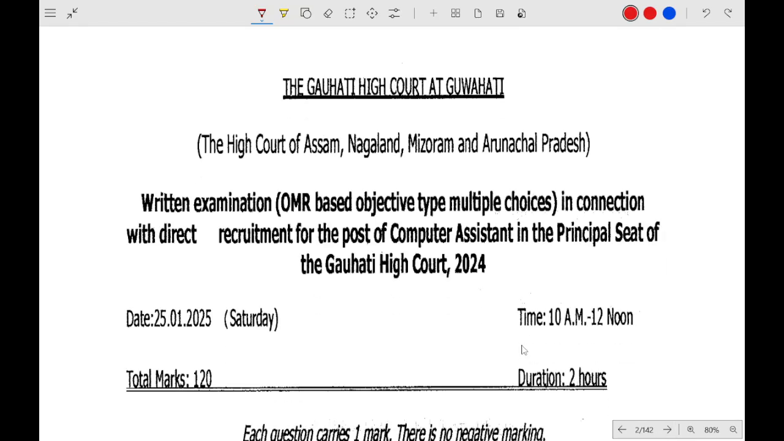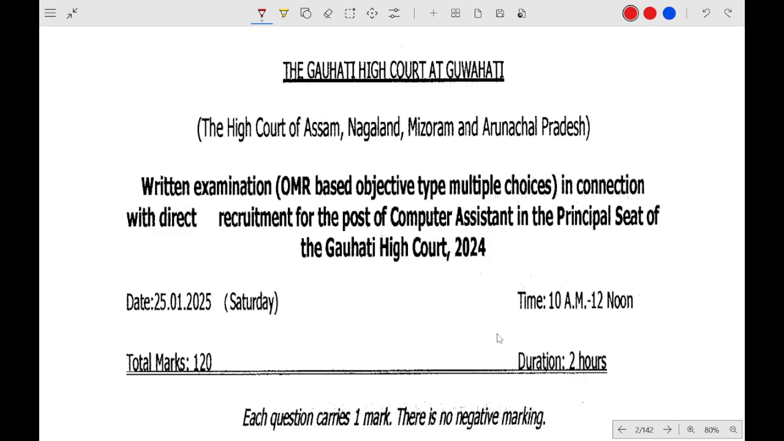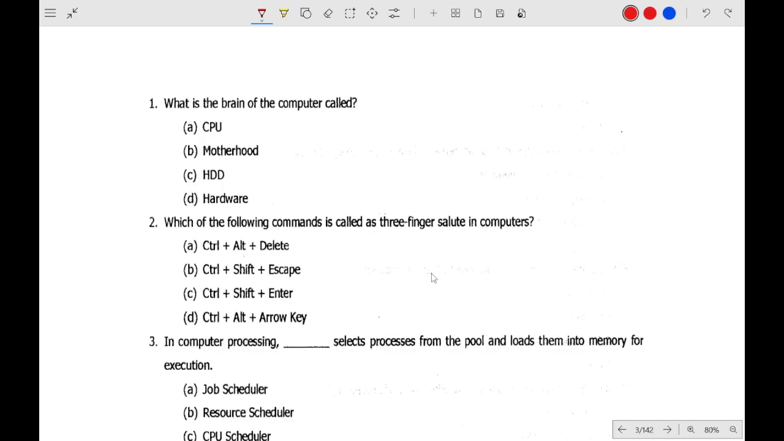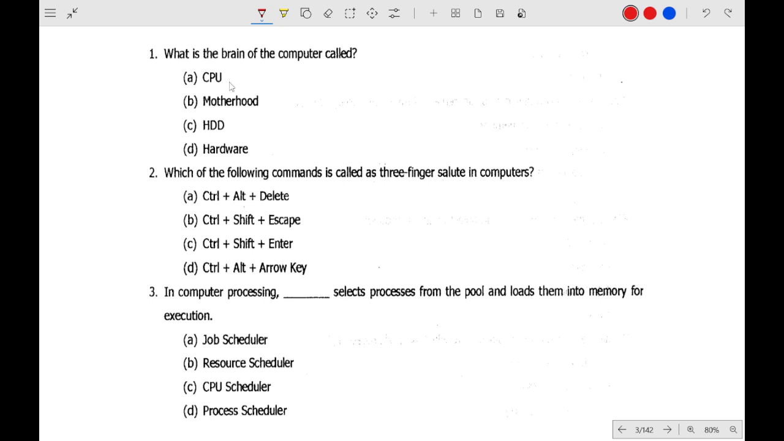So the first question paper that we are going to cover will be of the computer assistant exam. As you can see, it was held on 25th January 2025. So the very first question is related to the brain of the computer. What is the brain of the computer called? It is called the CPU. Question number 2: which of the following commands is called the three-finger salute? Which one of these will be the correct option? Option number A.